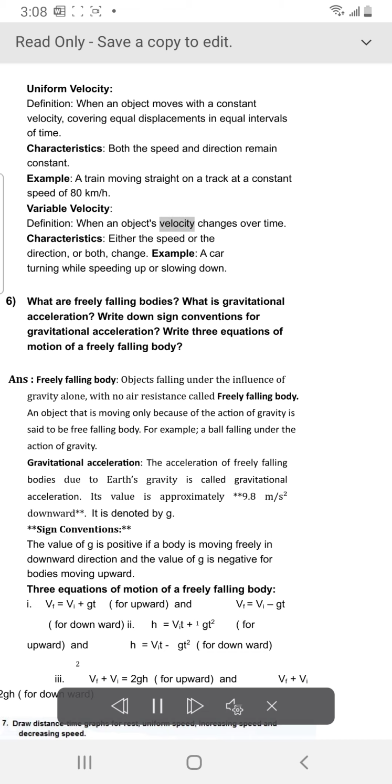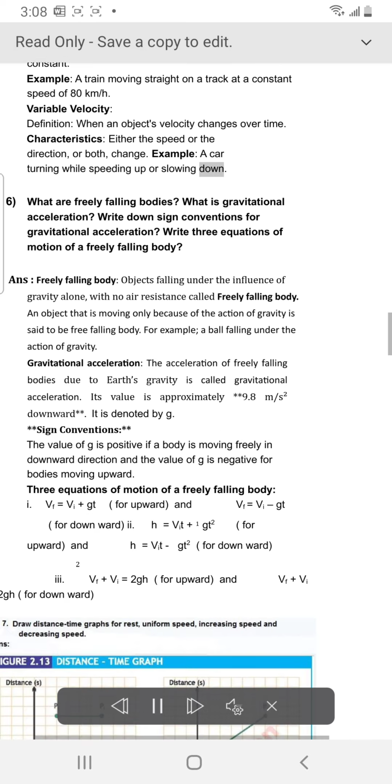When an object's velocity changes over time. Characteristics: either the speed or the direction, or both, change. Example: a car turning while speeding up or slowing down.